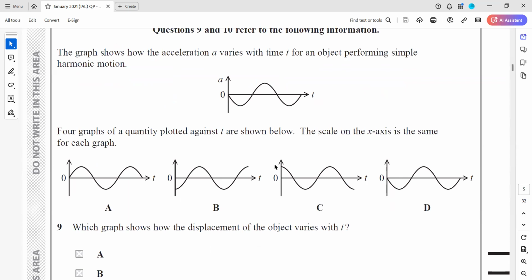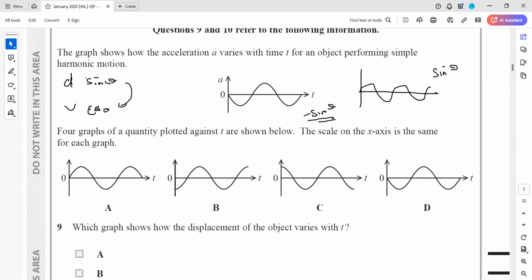The graph shows the acceleration. So first you identify which function this is, because it starts from the origin, so this is sine. This one is opposite, so this is minus sine. Displacement and acceleration are opposite of each other, so if acceleration is minus sine, then the displacement should be sine. And what about the velocity? The derivative of sine theta is cosine theta, so velocity will be cosine.